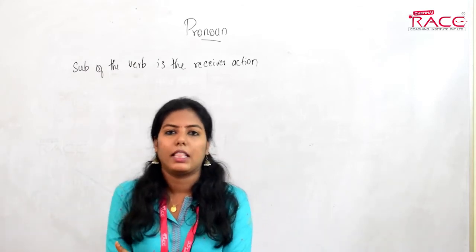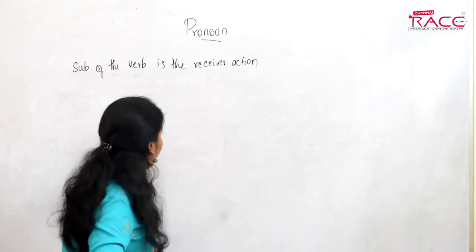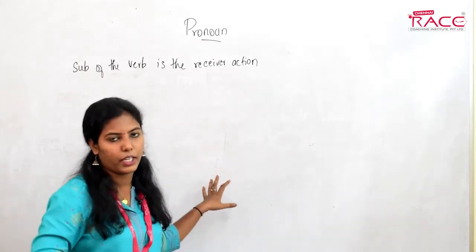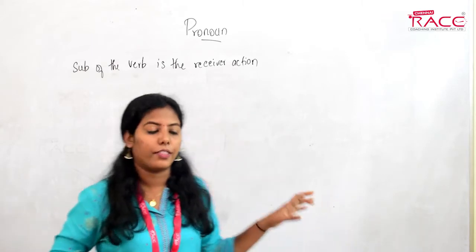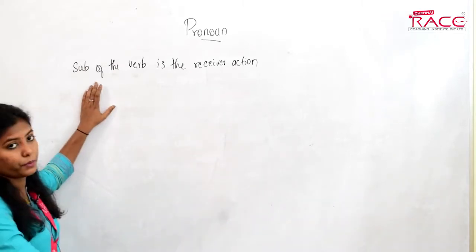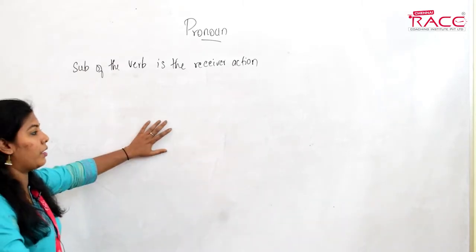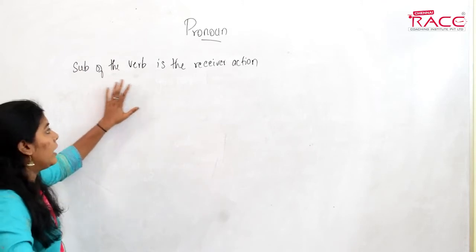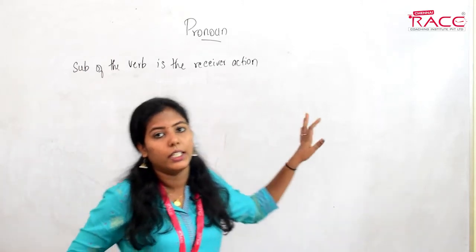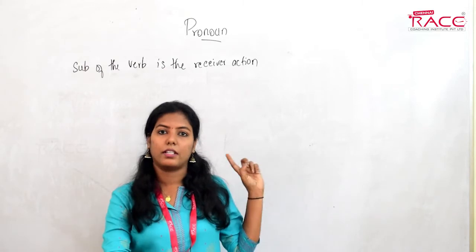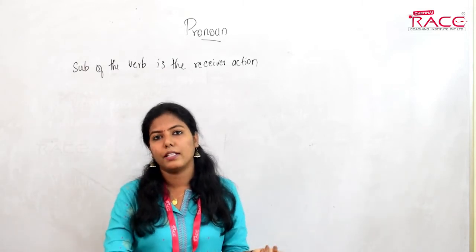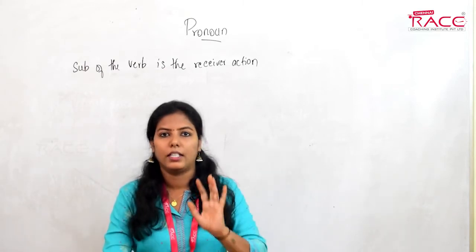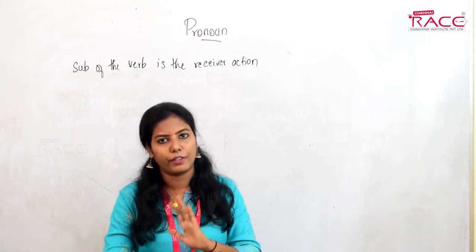I'll write down some verbs. If any one of the following verbs is the receiver of the action, the subject must be followed by a reflexive pronoun.